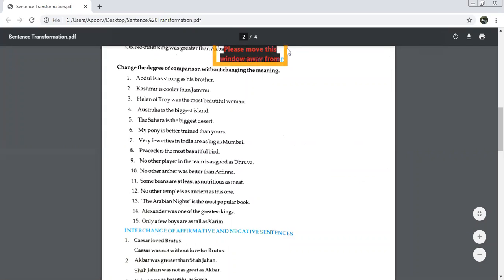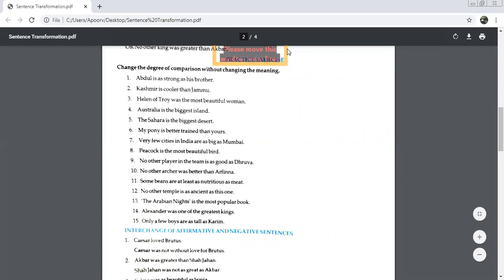Some beans are at least as nutritious as meat. It means they are equally nutritious. Some beans are as nutritious as meat. Very good, because both of them are equally nutritious. So we'll say as nutritious. Some beans are as nutritious as meat.